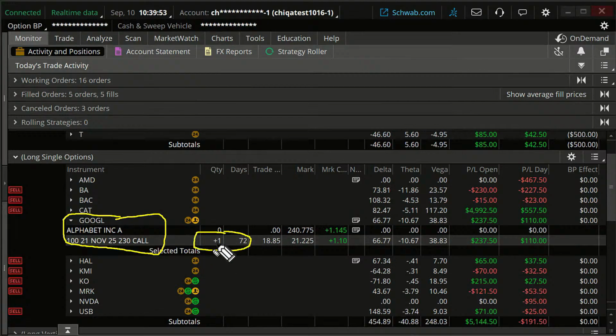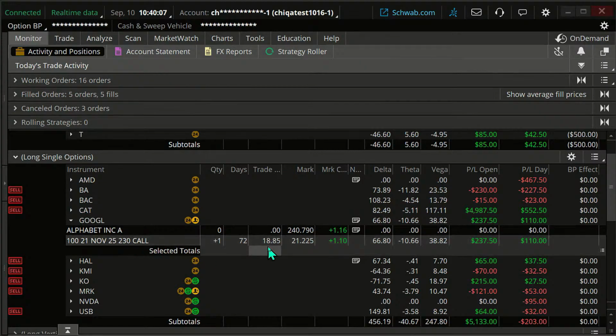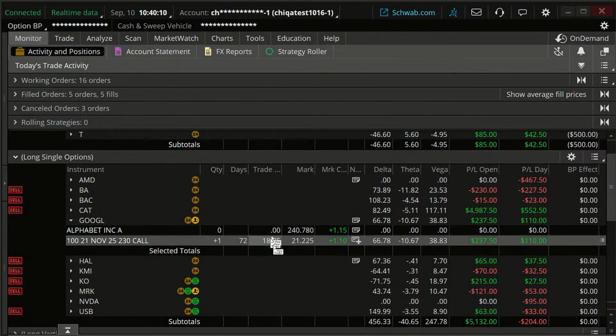Any old stop losses or anything on there are no longer valid. So you then need to consider adding in your new stop loss here on this. So we have an Alphabet 230 call. What I can do is, in fact, we've actually already done that. Yesterday I bought this for $18.85. Well, it's having a nice day. We're up to 21 bucks here on this.